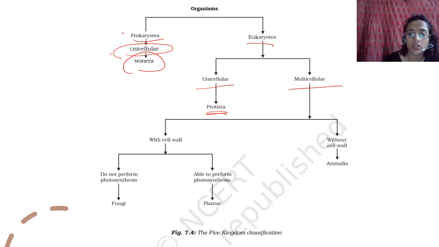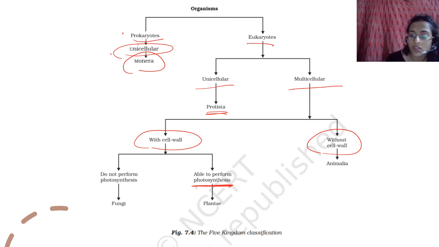Then you have multicellular. In multicellular you have with cell wall, without cell wall. With cell wall, with photosynthesis, autotrophic, is Plantae. Heterotrophic, which do not have photosynthesis, is fungi. This has a chitinous cell wall, chitin cell wall. You can quote this as a difference.